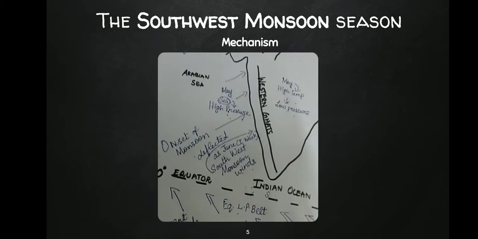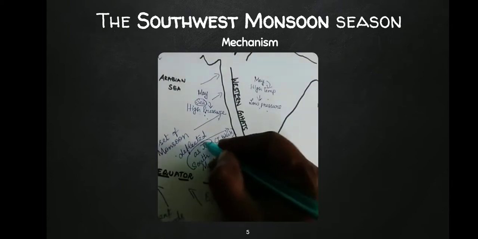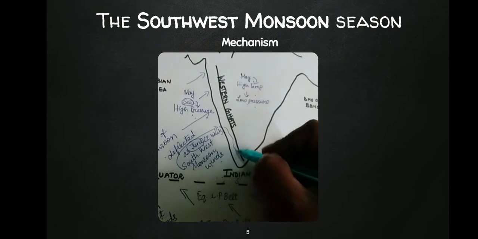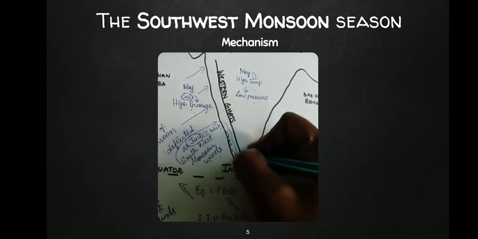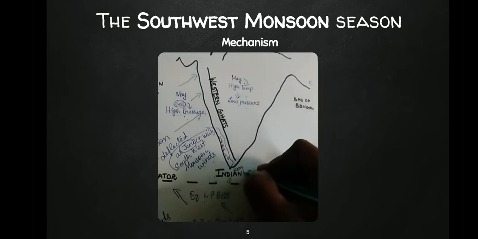Clearer? So now the wind has started blowing in the month of June. The first state to receive this wind is Kerala. We know that here we have Kerala. But the first place to receive this is Kanyakumari.